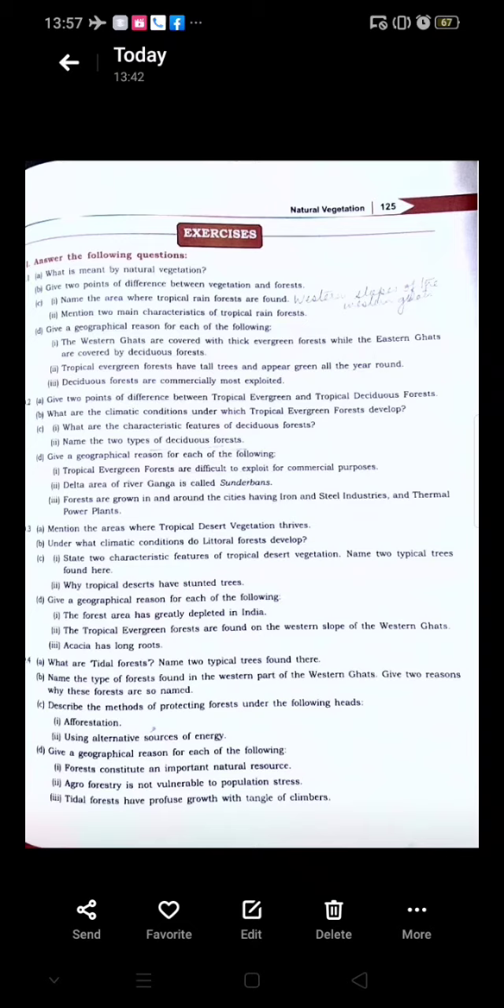Name any 2 types of deciduous forest. Now, 2 types of deciduous forest are the moist deciduous forest and the dry deciduous forest.